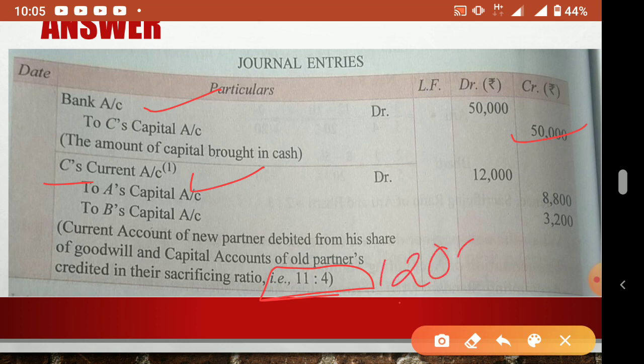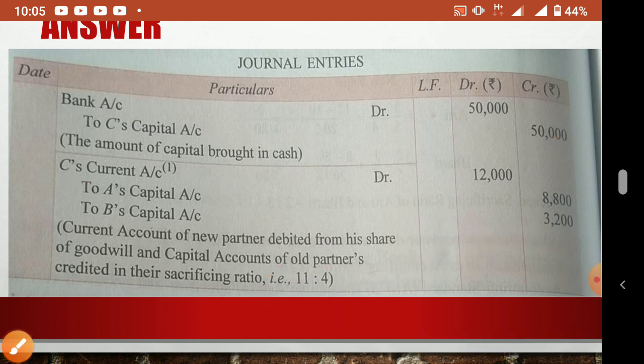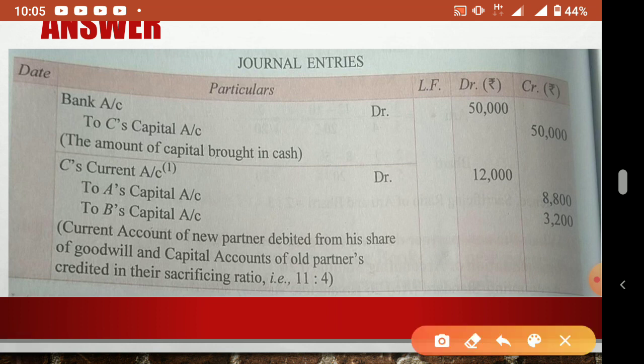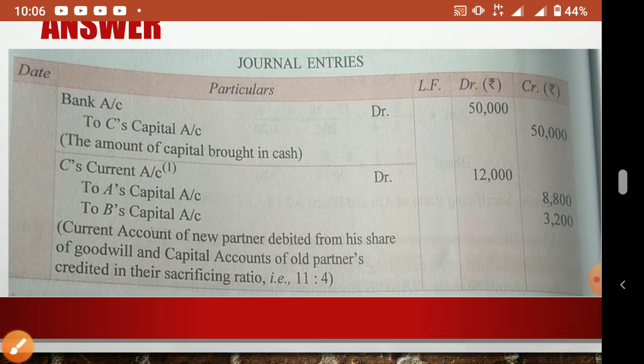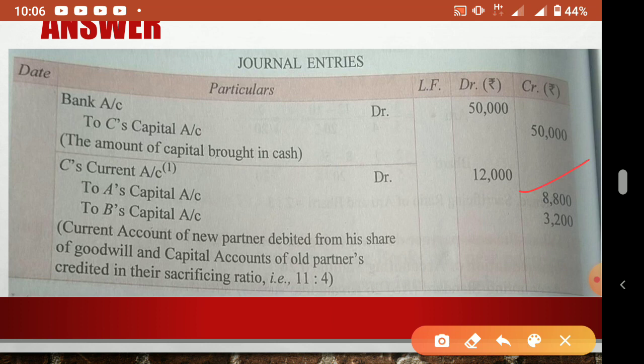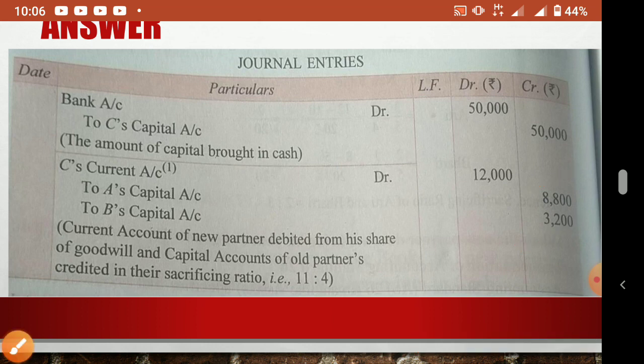That means 12,000 into 11/15 for A and 12,000 into 4/15 for B. When you calculate that, you will get 8,800 and 3,200. So this way you have to calculate. This is the thing when the partner is not bringing his share of goodwill.